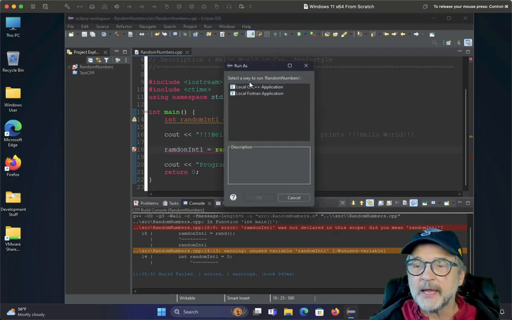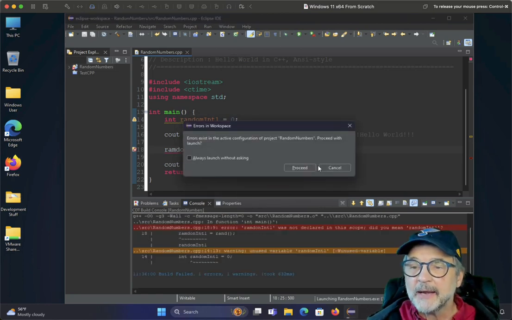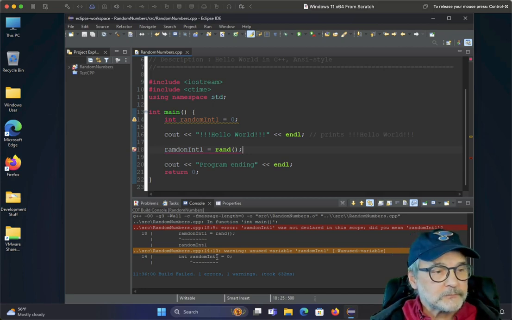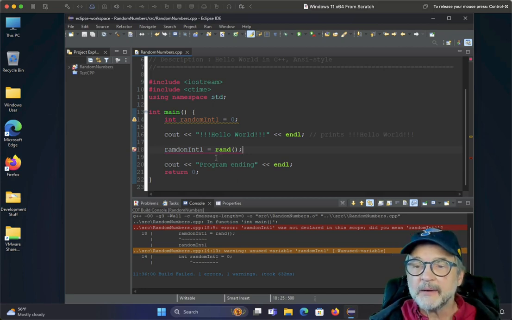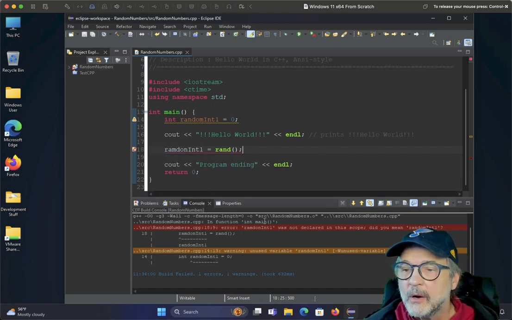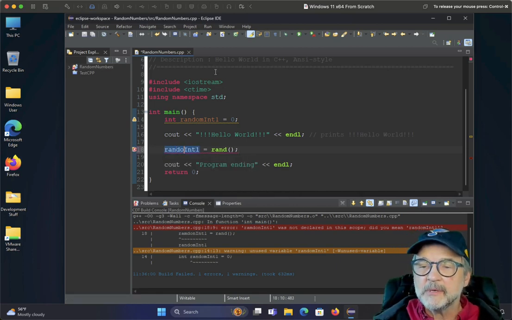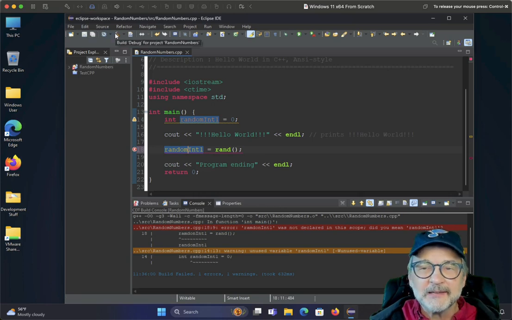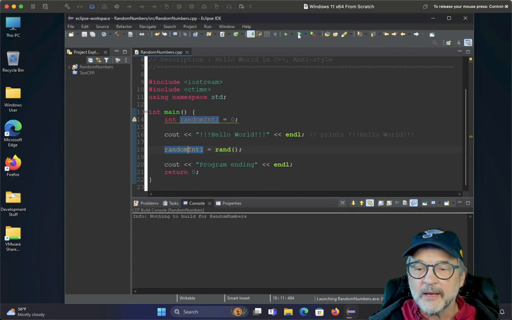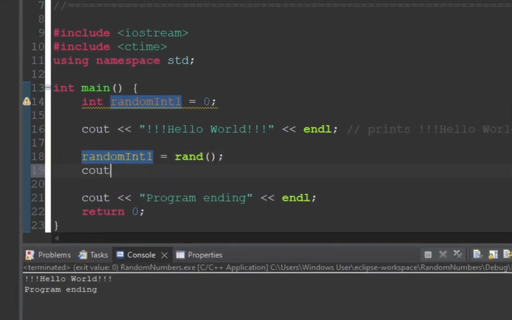Now the first time I run it, it's going to ask me if it's a Fortran or C++. I'm going to click C++. And oh, nope, we actually have a problem here. Let's see what we got. It looks like it may not know rand. Oh, I think I typed it wrong. Random, I put an N there instead of an M. So let's go ahead and save. See, I didn't look at my messages, so I'm going to get myself in trouble. Okay, there we go. So let's go ahead and run it. Okay, now we created the random number, but we didn't print it. So let's cout it.